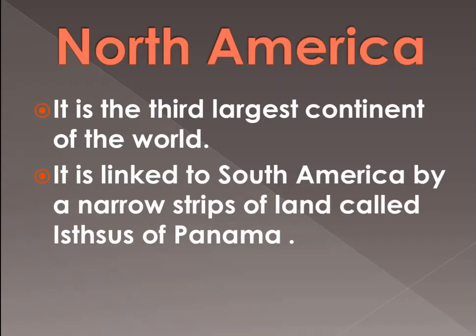So this Panama Isthmus is joining North America and South America. Fine, I think you have understood. An isthmus is a narrow strip of land that joins two large land masses. Here the Panama Isthmus is joining North America to